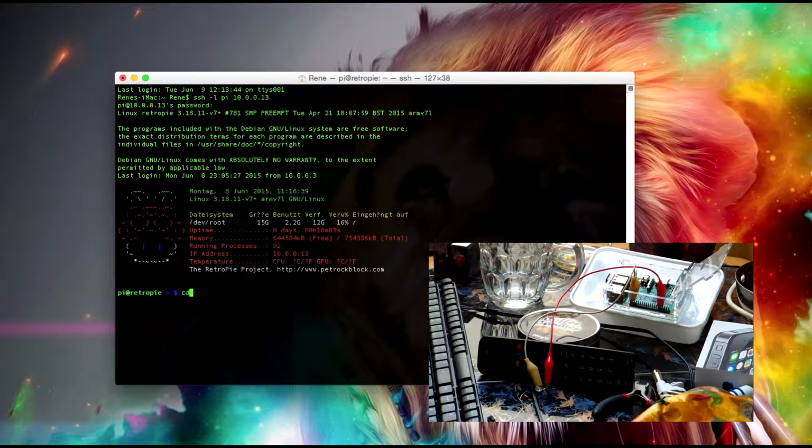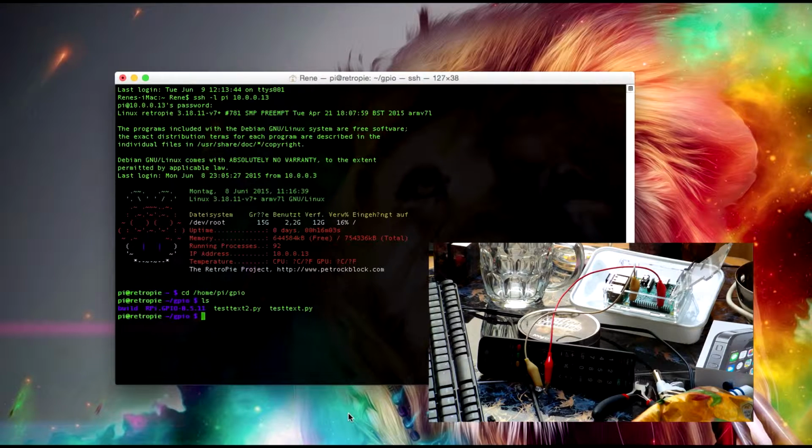I'm going to navigate to the folder that I created. GPIO. And you can see this file called testtext2.py. This is the program that I wrote last night. And I'm going to show you what the program looks like.